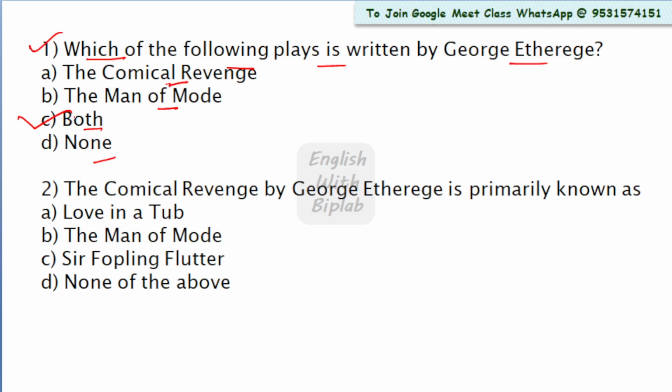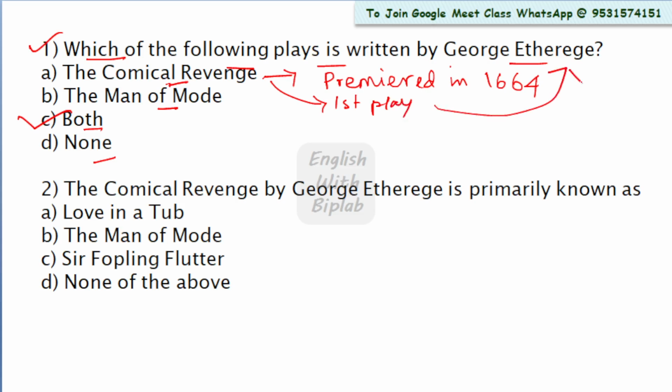Keep in mind that The Comical Revenge premiered in 1664, and it is the first play written by George Etheredge. So The Comical Revenge is written by George Etheredge undoubtedly.